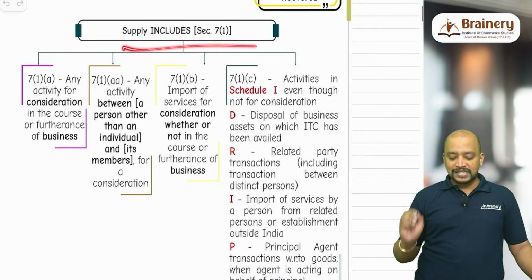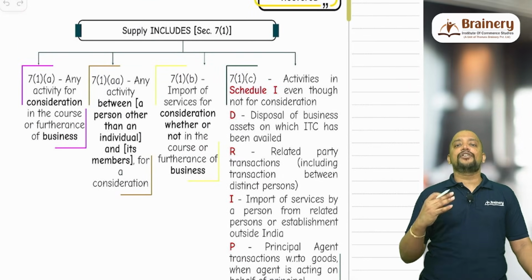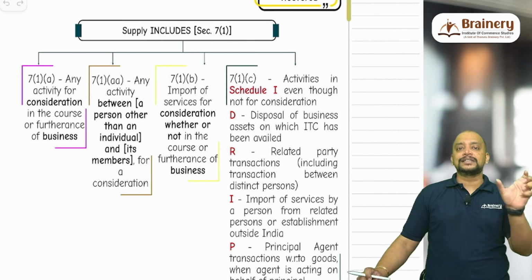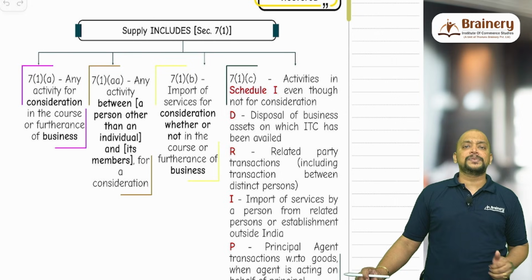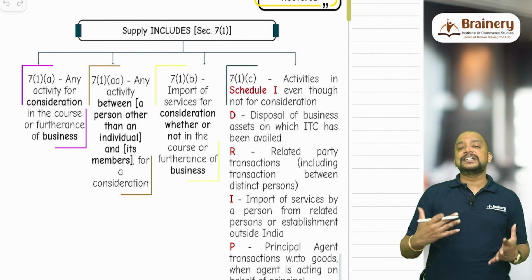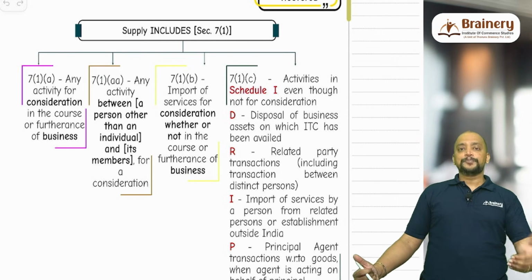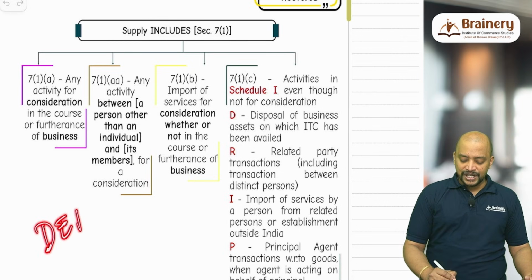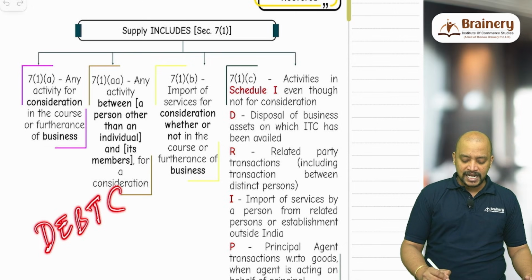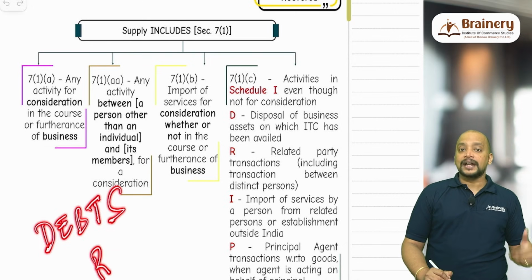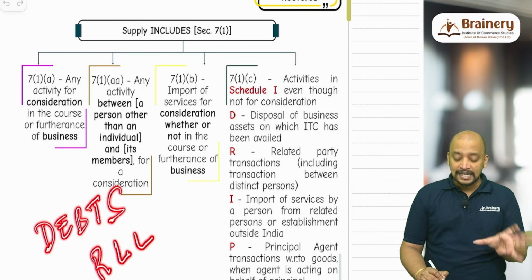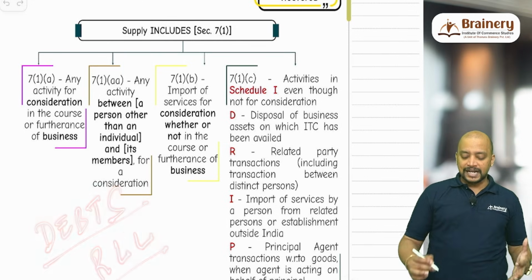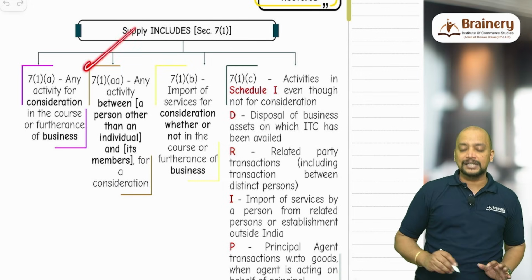In 7 subsection 1, supply includes 7(1)(a), any activity for consideration in the course or furtherance of business. So what you need to remember is that first it should be for a consideration, second it should be in the course or furtherance of business. Any activity will be applicable, but activities such as those given in the act, remember, DEBTS RLL. D for disposal, E for exchange, B for barter, T for transfer, S for sale, DEBTS. R for rental, L for license, another L for lease. But not only these activities, all other activities will be covered under supply. So any activity for consideration in the course or furtherance of business.